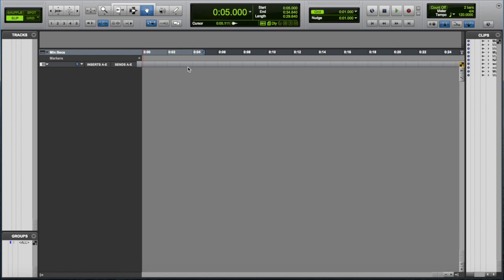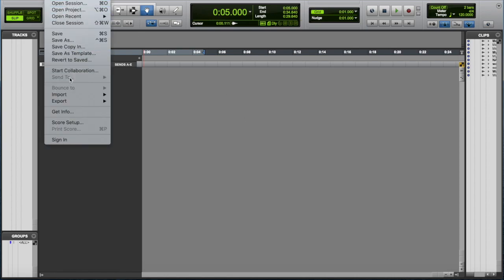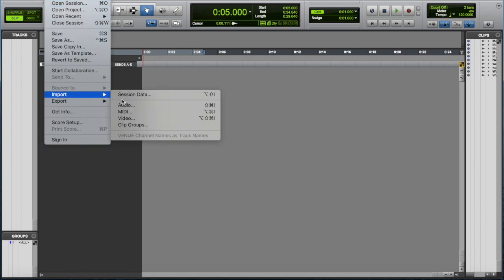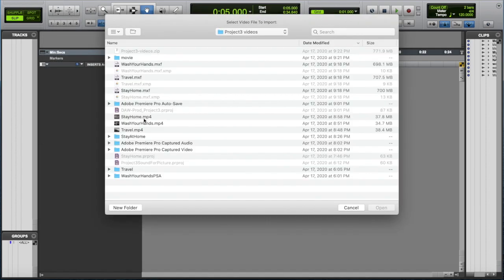So the first thing we're going to do is import a video file into Pro Tools. Now it's important to note that Pro Tools 12 no longer supports .mov or .m4a files at this time, so if you have those, you'll have to convert them. I've done that for you here with an MXF file, which Pro Tools will accept.